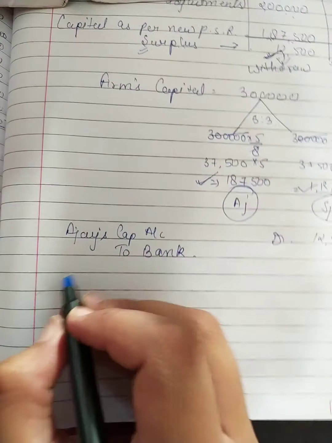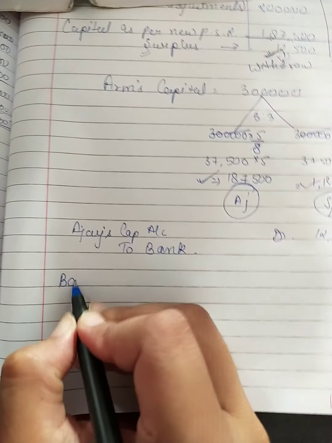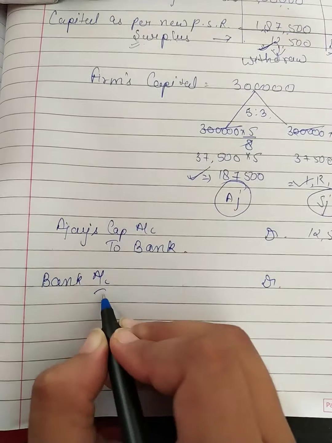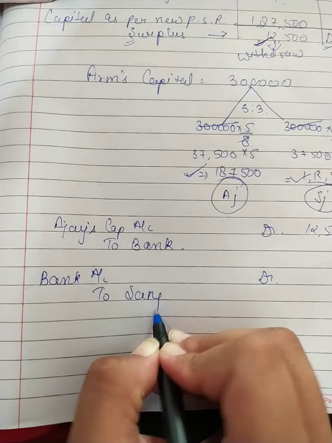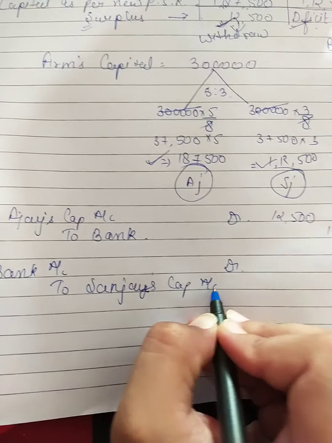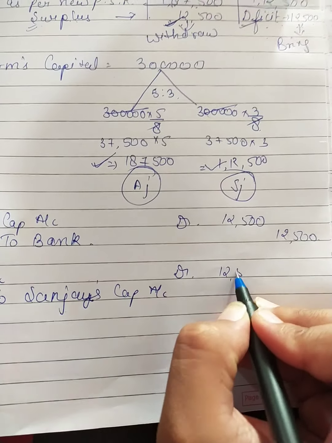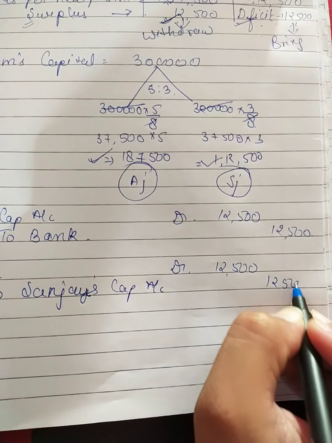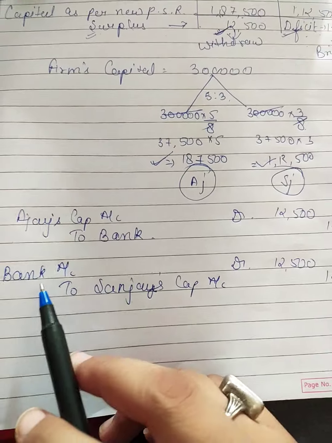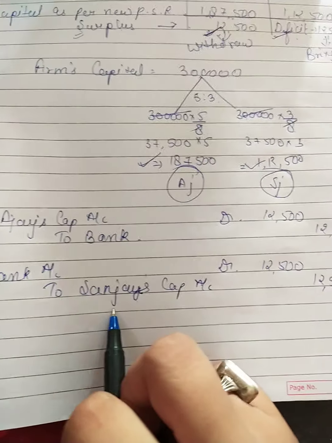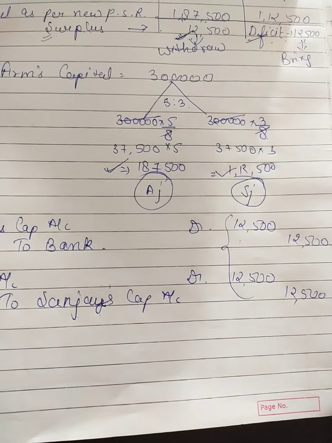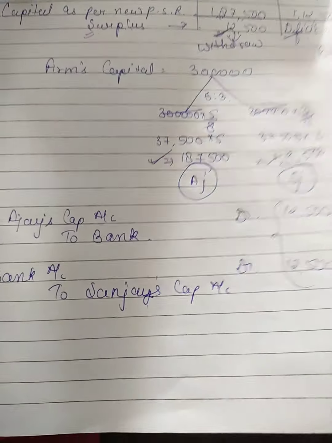And the next entry will be bank account debit to Sanjay's capital account, that is again 12,500. So Ajay will withdraw the capital and Sanjay will introduce more capital. Both are amounting to rupees 12,500. Okay, so this was question number 43.